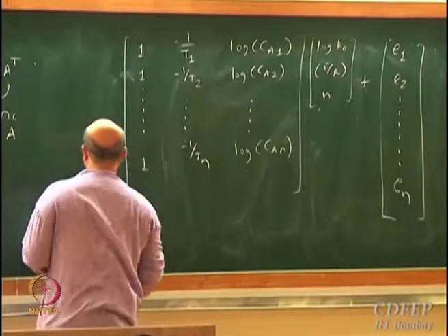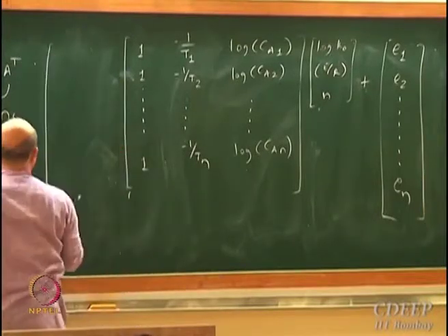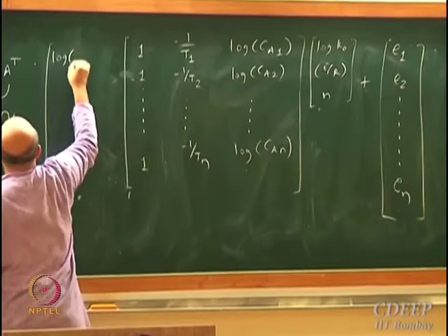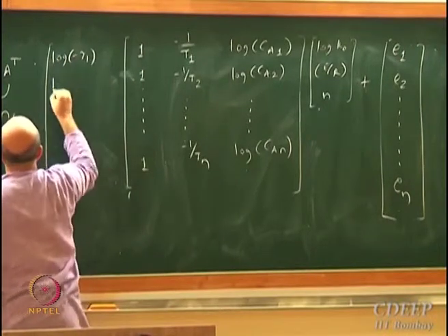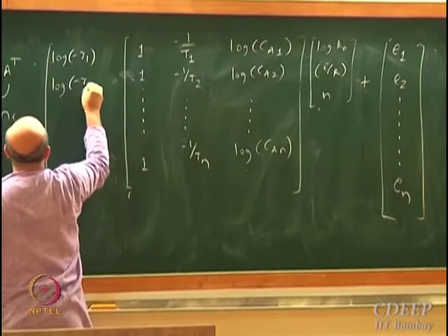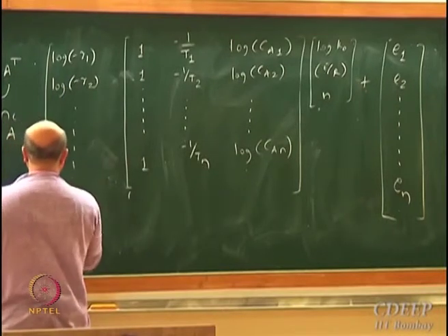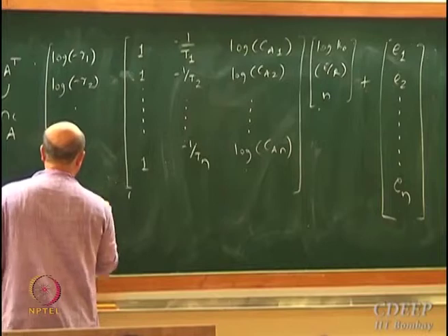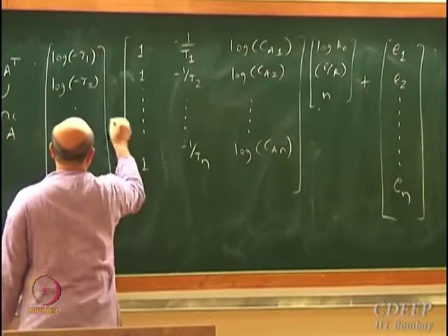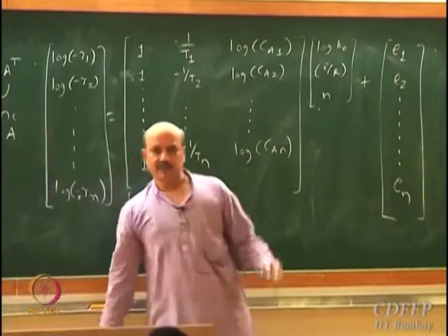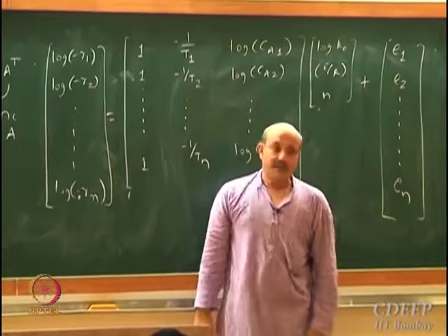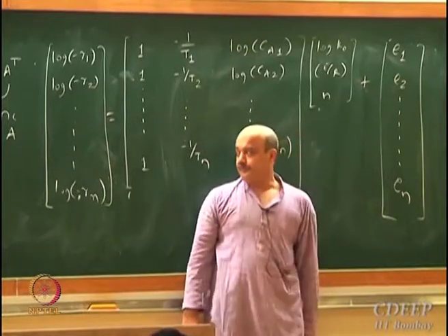So it should be log minus R1, log minus R2. You know all these reaction rates. Just remember minus is a notation, so we are not taking log of a negative number.